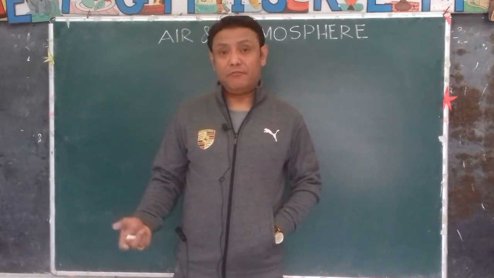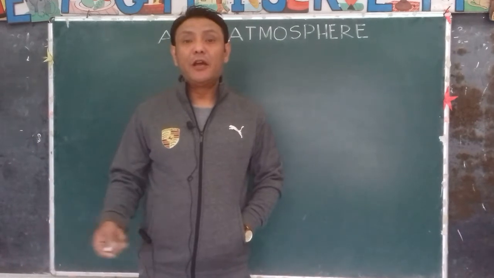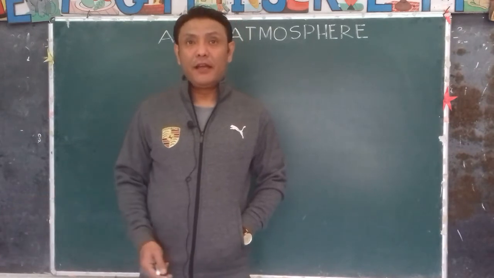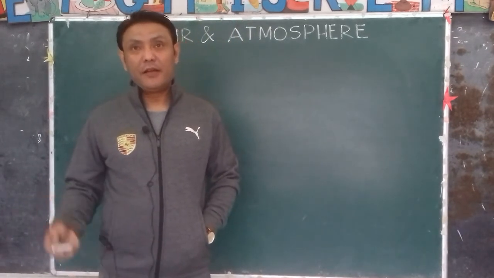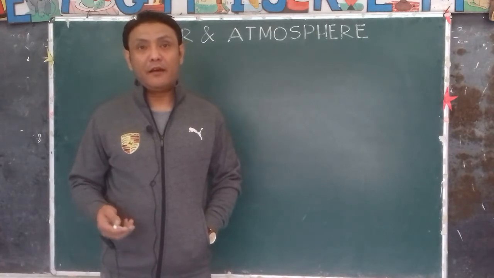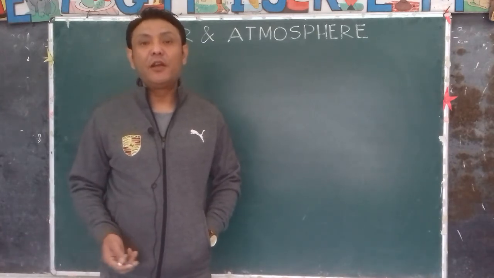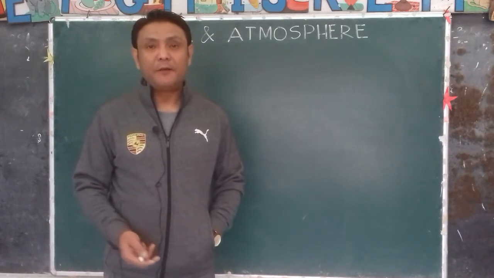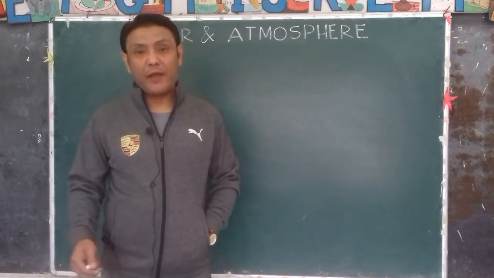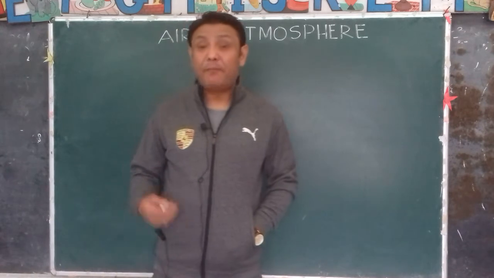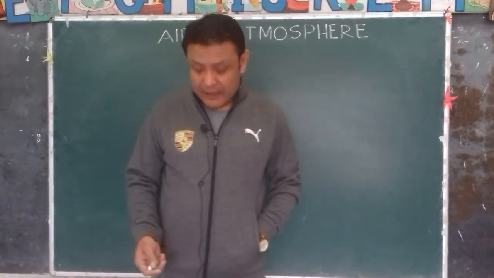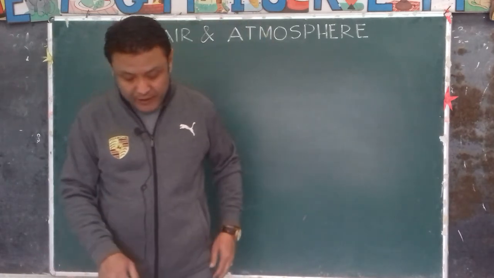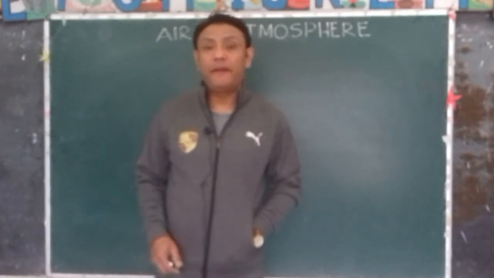Then comes water vapor. That is variable. It changes from place to place, like in the Amazon. A lot of moisture is present because a large percent of the land is covered with forest. Because of transpiration, we have a lot of moisture. But in the desert, let's say the Sahara Desert, Thar Desert, the air is very, very dry. So we have very little water vapor. What also varies are the dust particles and the amount of polluting gases. So the composition of air is not fixed.